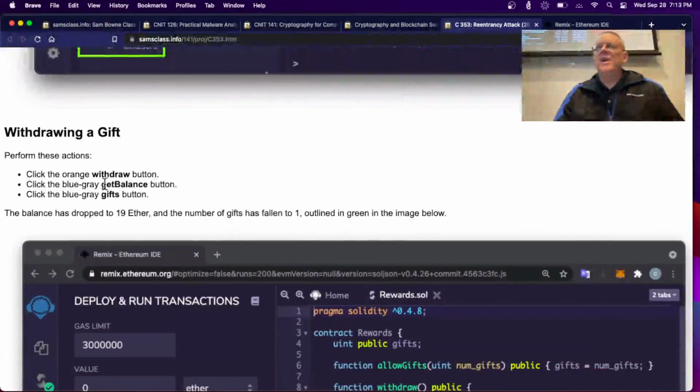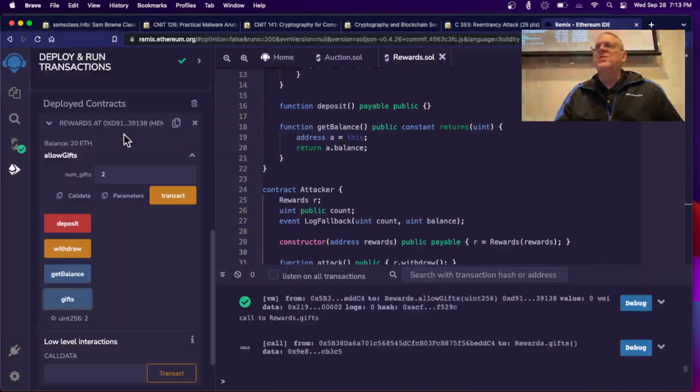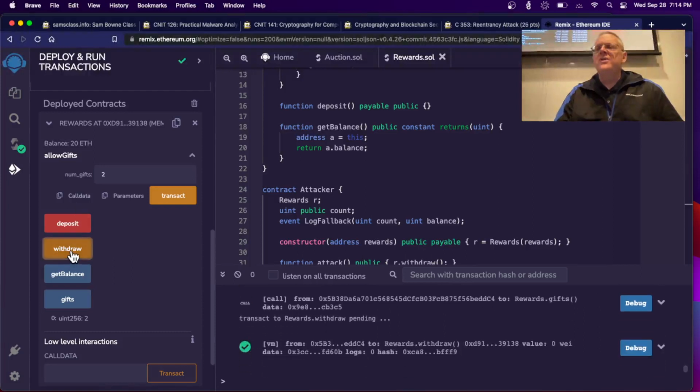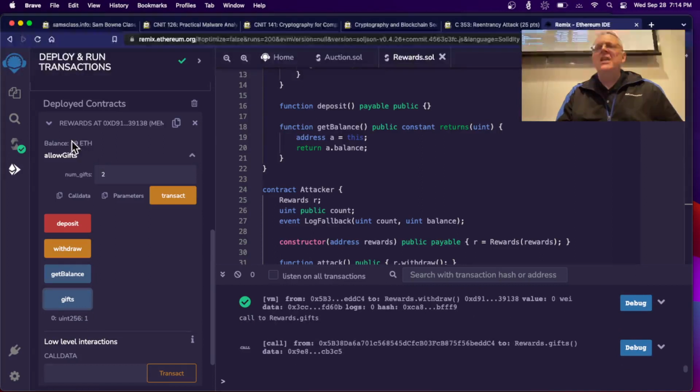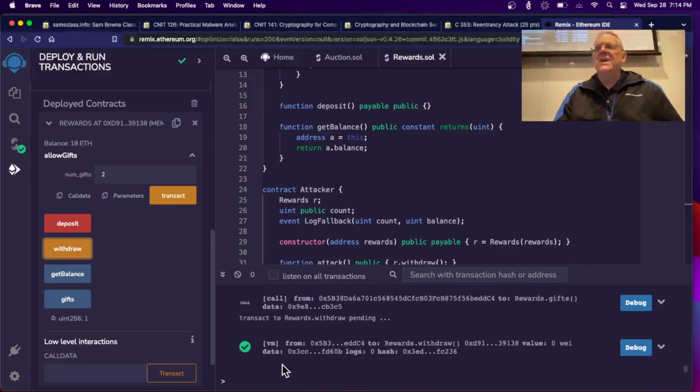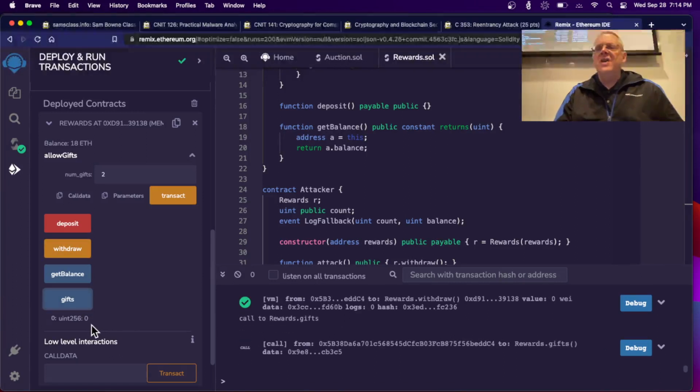Now I'm going to withdraw a gift, and just see it works, just doing it normally. I can withdraw a gift. That works. And the number of gifts is now down to 1, and the balance left in the contract is 19. I can withdraw another. That works. The number of gifts allowed is down to 0, and the balance is down to 18.